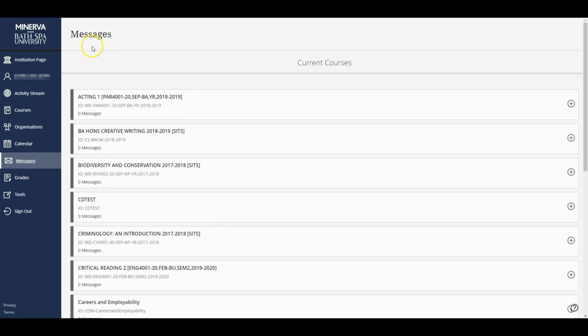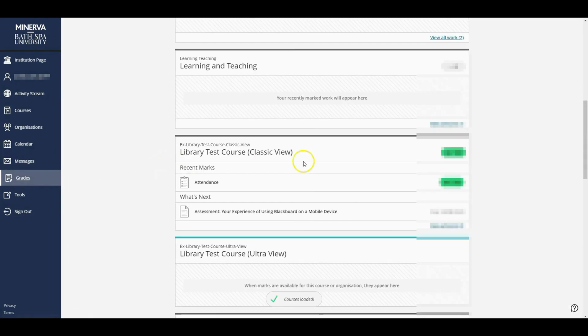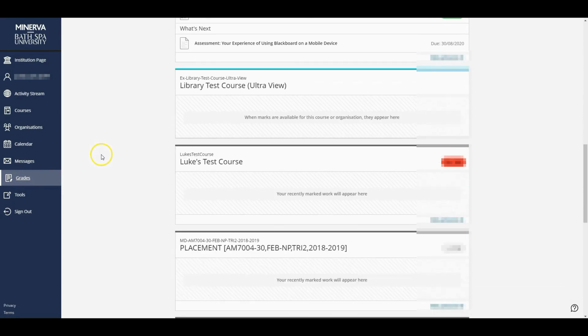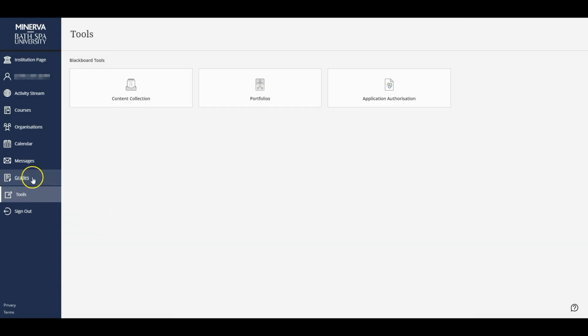Messages is an internal messaging service within Minerva. Check with your tutors to see if they want you to use it, because they may prefer that you use email instead. Next we come to your grades. This is a place where you can see how you're doing in all your modules in one place. Beneath grades, you'll find tools which contain a variety of things you may wish to use.